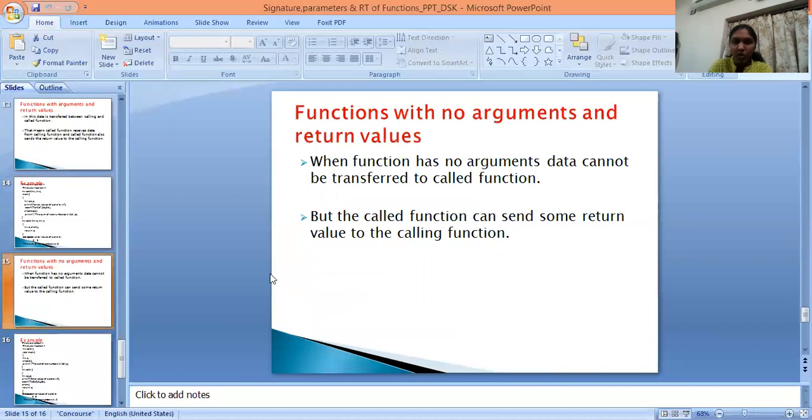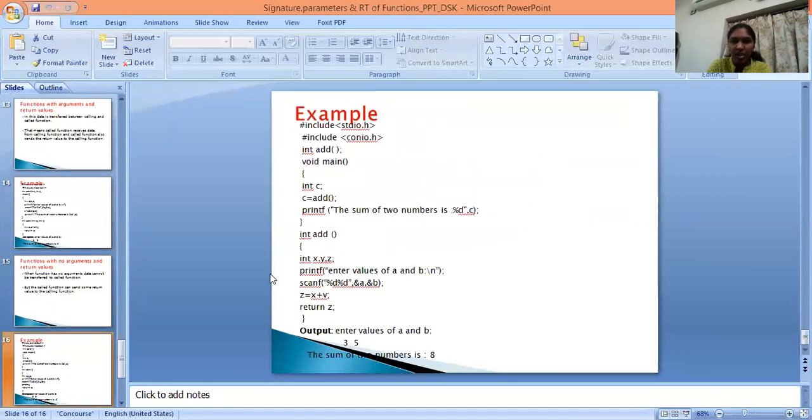Next, function with no arguments and return values. When a function has no arguments, data cannot be transferred to the called function. But the called function can send some return value to the calling function. This is the example for a function with no arguments and return values. Here I cannot take any arguments, but int c is equal to add, then it goes to the function definition. Here only I take three variables x, y, z and read the values here only.